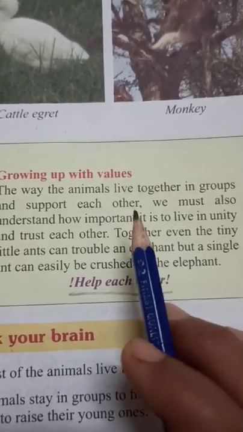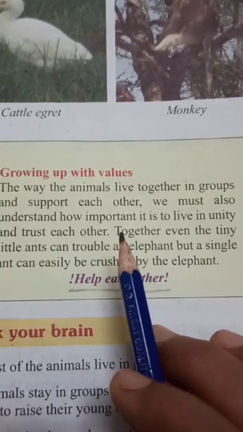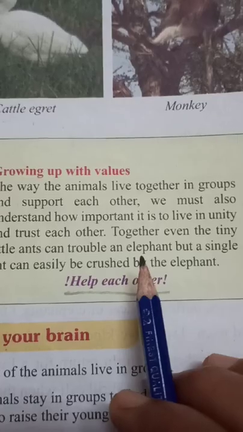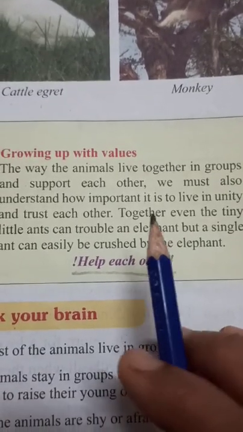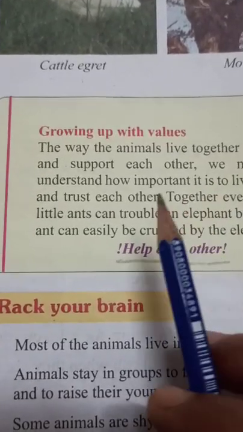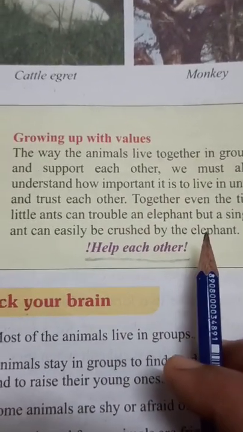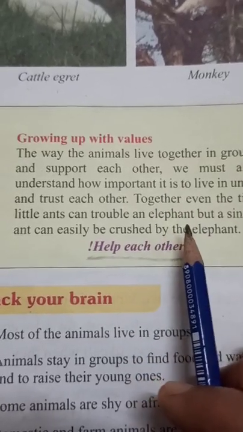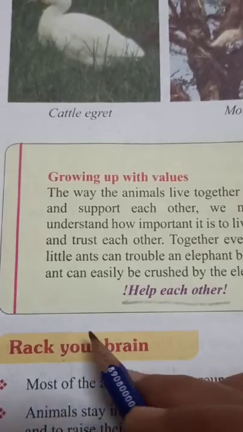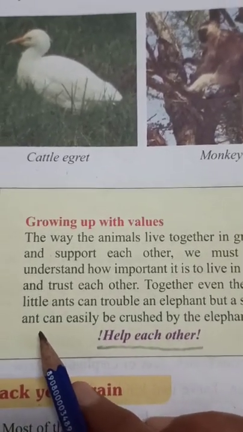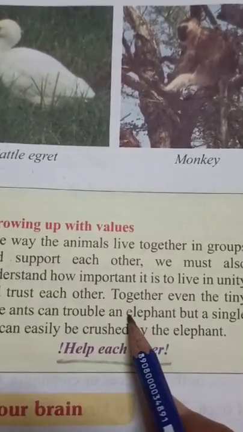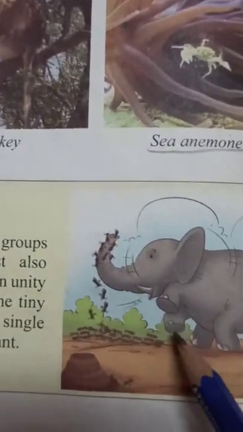Okay, so from this chapter we have learned how animals can save themselves by living in groups. And it is not only for the big animals; they have given the example of the ant also. You know that an ant is a very small creature, and when so many ants are there, they can cause trouble for an elephant. Okay, here they have given a picture.